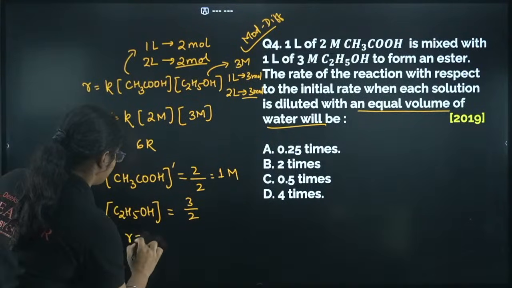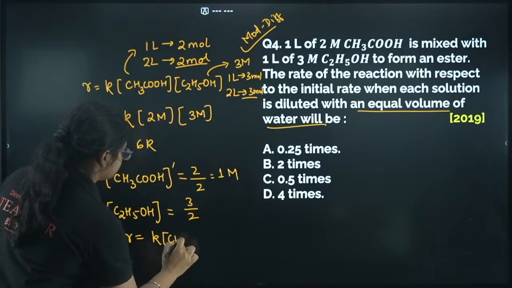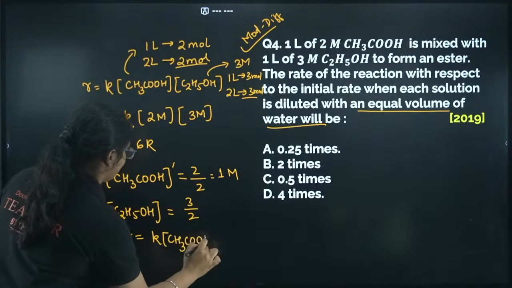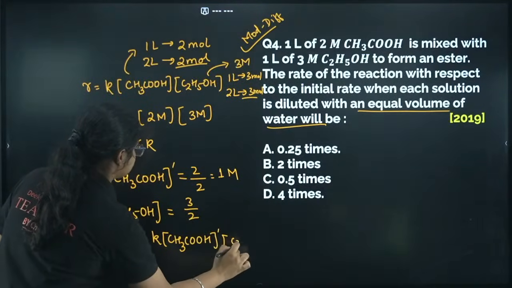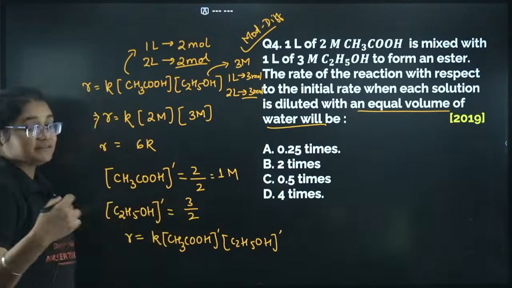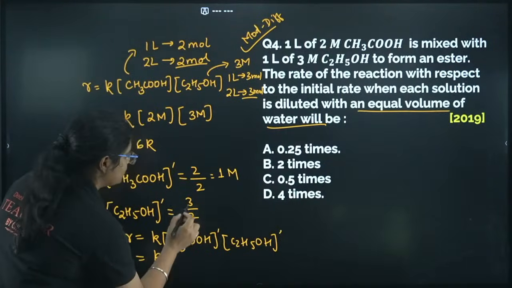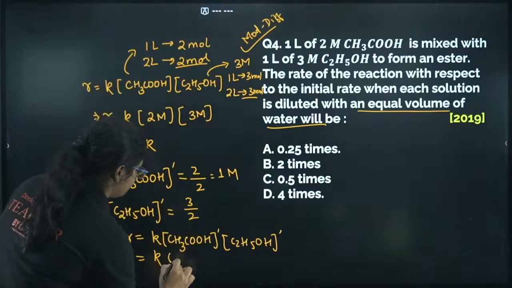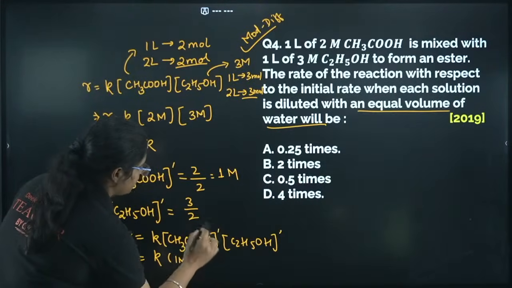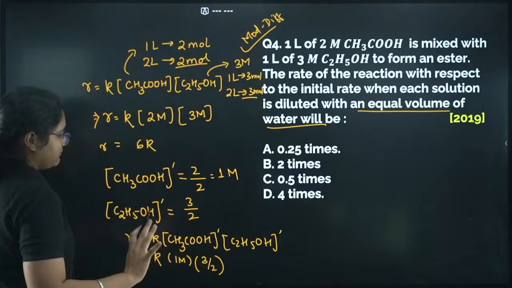So what is the new rate I have? The new rate will be K into concentration of CH3COOH dash, concentration of C2H5OH dash. Now this dash represents the new concentration. Okay, so that is equal to K into CH3COOH is 1 molar, right? And this one is 3 by 2 molar. Okay, 1 molar and 3 by 2 molar.